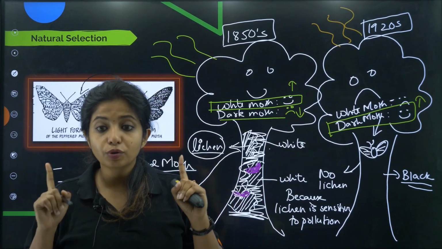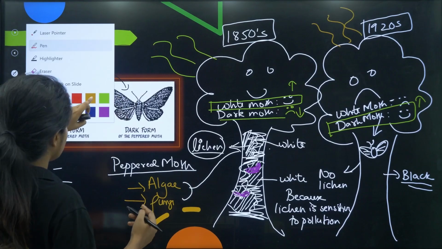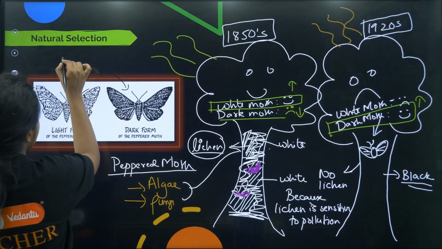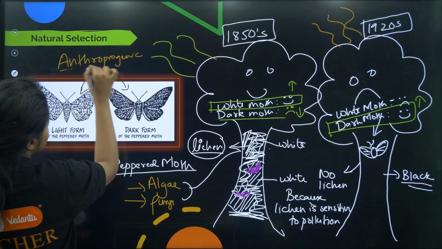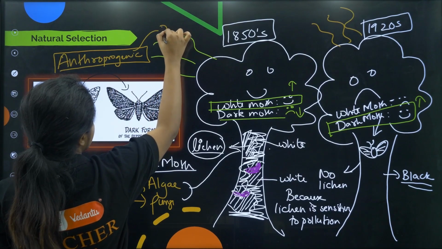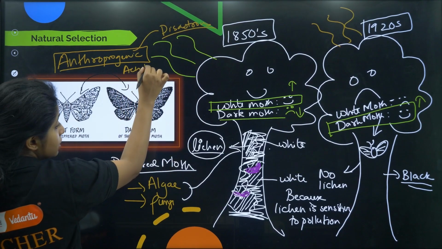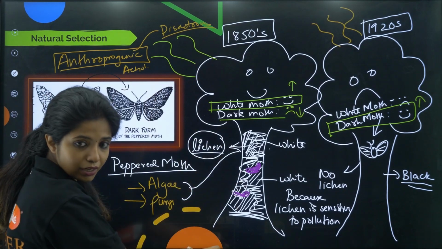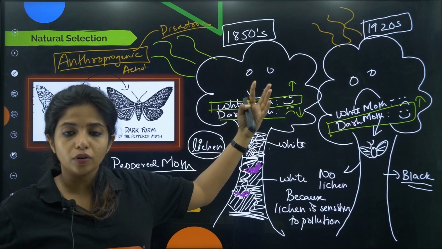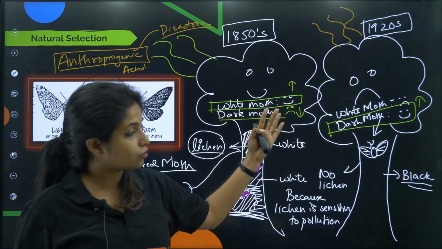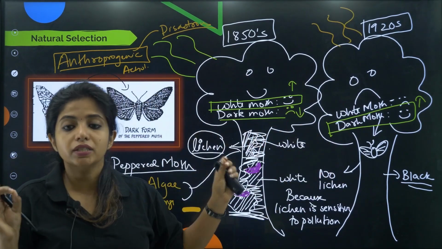But one thing I want to remind you is that the pollution that has been caused is because of anthropogenic activities. What do you mean, anthropogenic activities? Basically human activities which are disastrous, which are not really good for the environment. So it was because of anthropogenic activities that the lichen which was there initially was not there later on. Because we had too much industrialization, too many pollutants being released, which is why we didn't have lichen. But it is not us who selected the moth, it was nature itself which selected the moth.